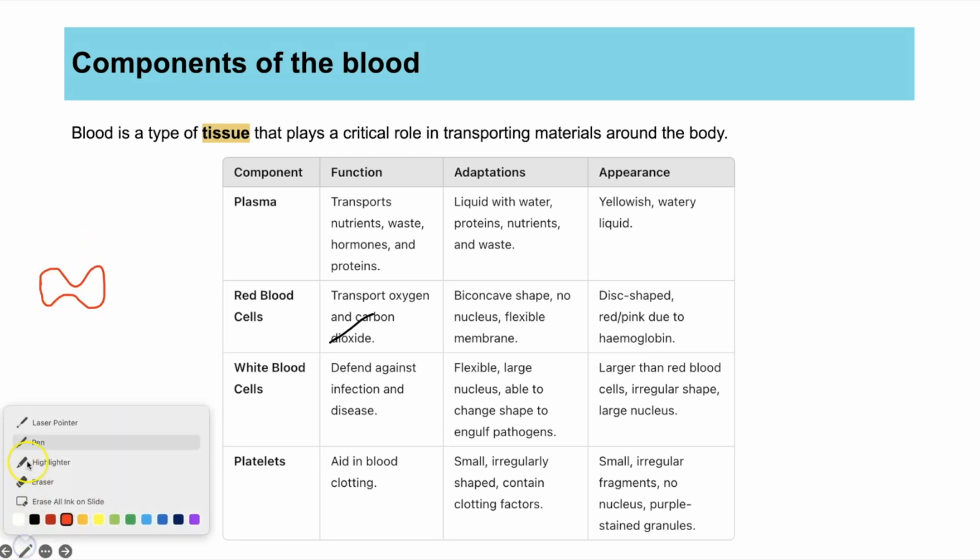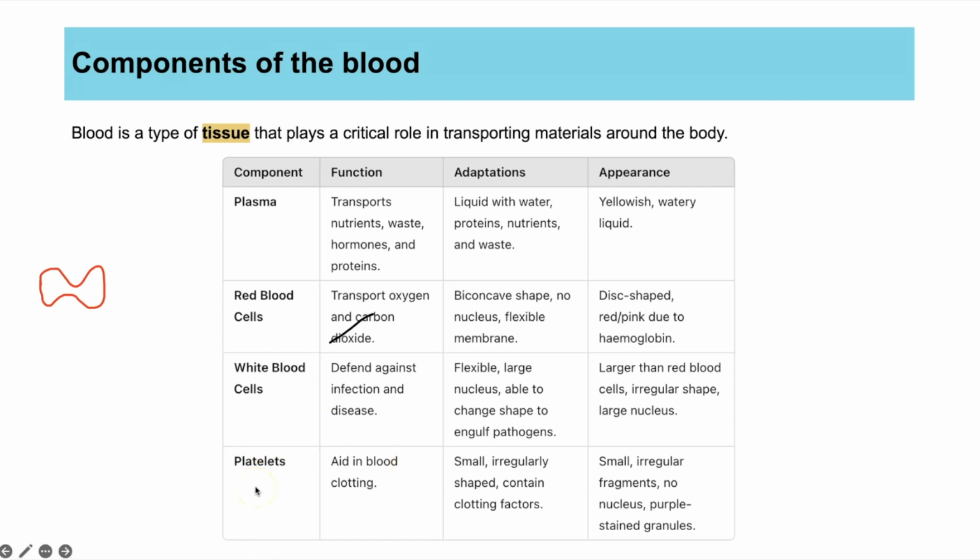We also have white blood cells. You learn more about this in the infectious disease topic, topic 3, but they are larger than red blood cells, irregular in shape, they're flexible, they can surround and engulf pathogens, but their main role is to defend the body against infection and disease. So it could be making antibodies, antitoxins, or engulfing pathogens.